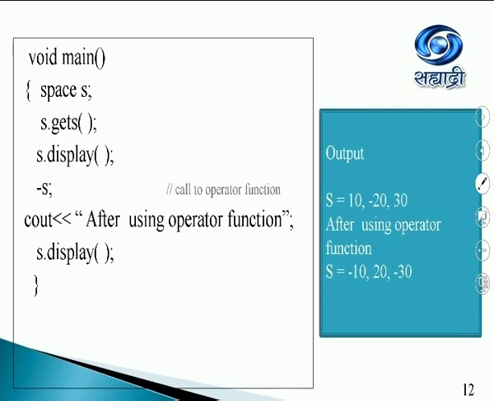Now I'm going to say minus s. So minus s will call the overloaded operator function. And once I call it, it is going to negate the values of x, y, and z. So after using the operator function, the values are going to be -10, +20, and -30.